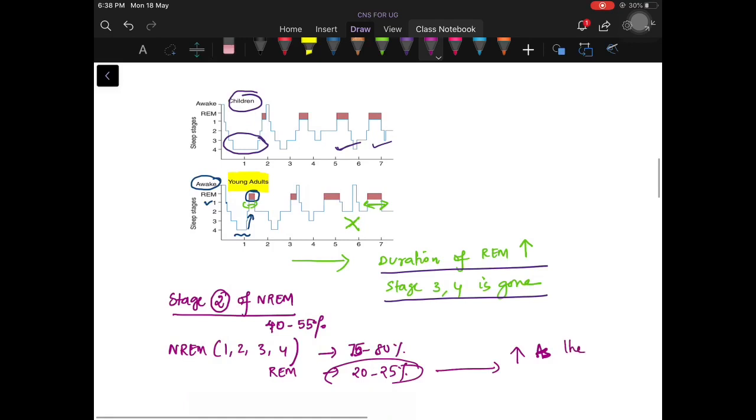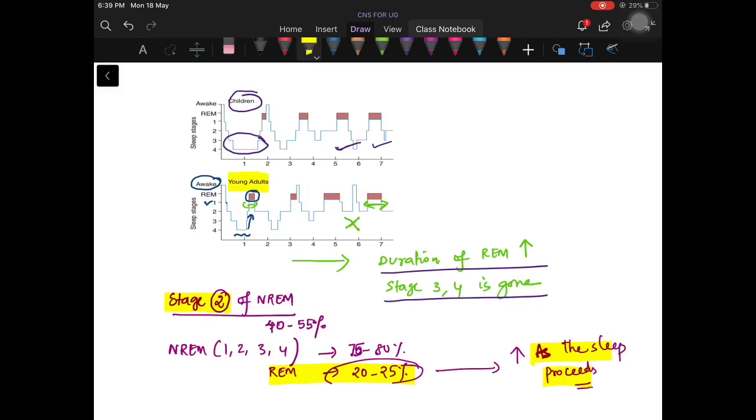the sleep proceeds. So the final message is that a person spends most of their sleep time in stage 2 of NREM, which contributes about 40 to 55 percent, and the total duration of REM increases as the sleep proceeds.